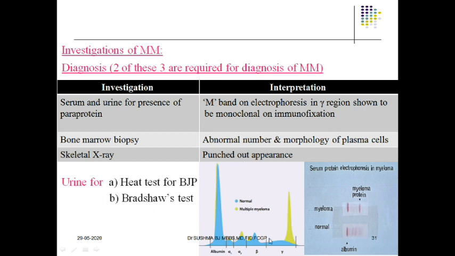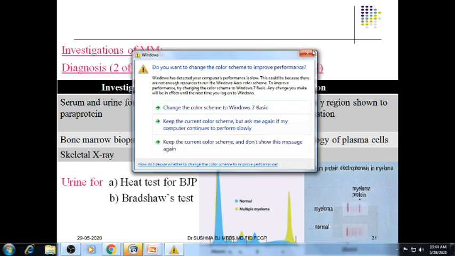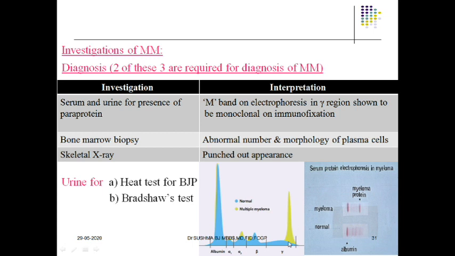When we do serum electrophoresis of this patient, you can see the spike. There is a sharp peak spike here, the yellow colored one, which is present occupying the gamma region. This is called the M band or multiple myeloma band. Once we find a peak or a prominent band in the gamma region, always keep in mind it could be due to multiple myeloma. This we call the M spike.